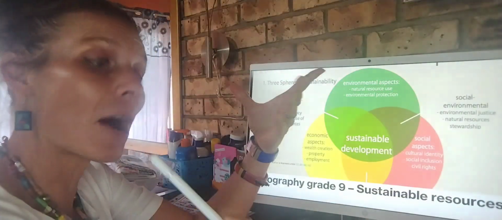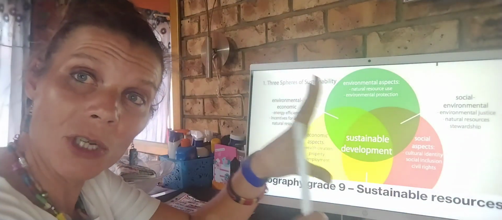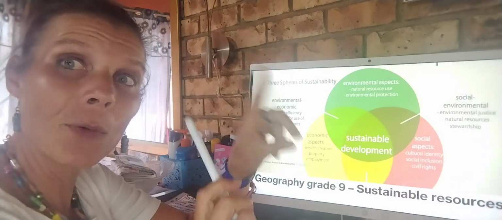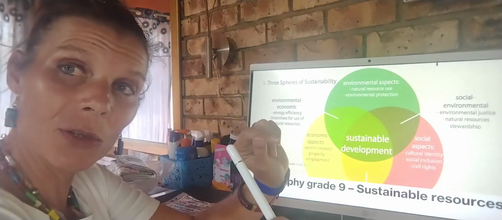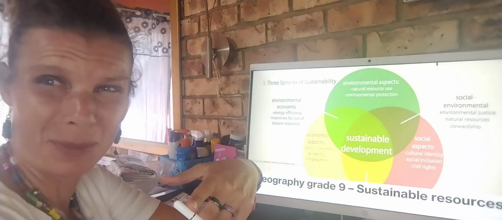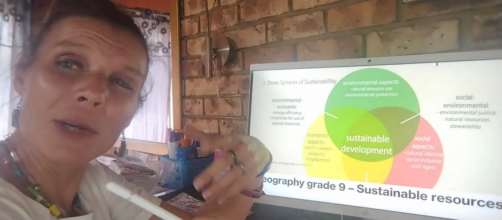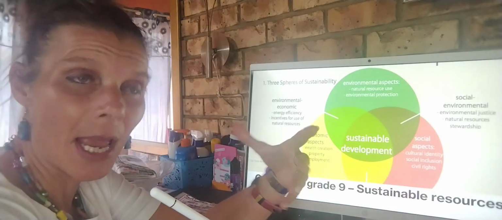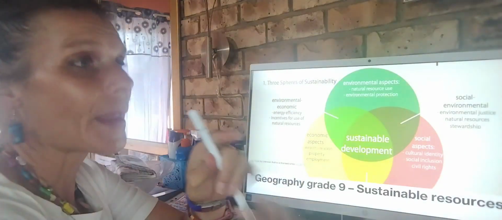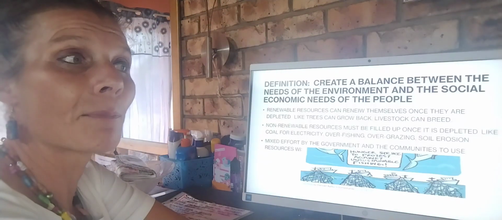Now, the last part of our social science geography in grade 9 is how we use resources in a country, sustainable and unsustainable. Meaning, how can we protect our resources from total depletion? So, let's start taking a look at my definition as always.